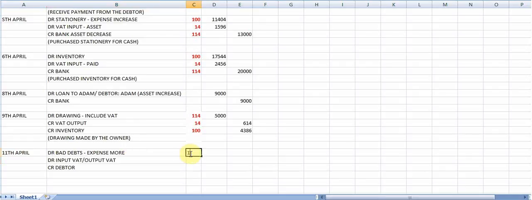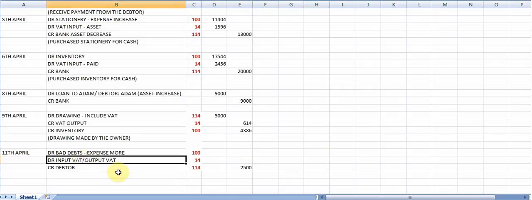The bad debts will be representative of 100%, because that's the expense, the input or the output change is 14%, and the debtor is then 114%. The amount that is written off, 2,500 rand. So for input VAT or for the output VAT, what is happening? There will be lesser VAT due to SARS because this debtor will now not come to pay, so I will not have to pay the VAT over to SARS.